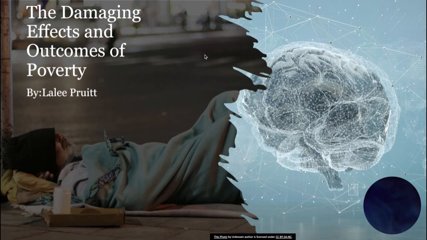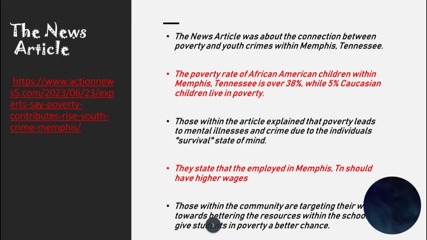This is my presentation about the damaging effects and outcomes of poverty. The news article that I chose to review was out of Memphis, Tennessee. The news article was about the connection between poverty and youth crimes within Memphis, Tennessee. The poverty rate of African American children within Memphis, Tennessee is over 38%, while 5% of Caucasian children live in poverty.